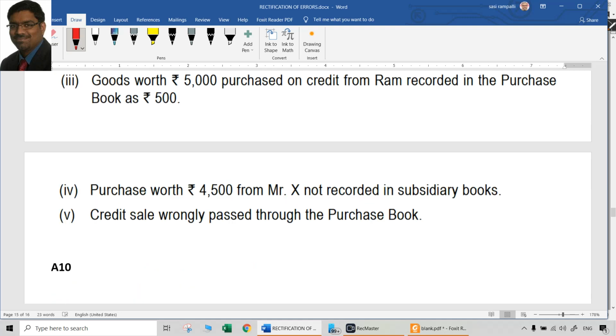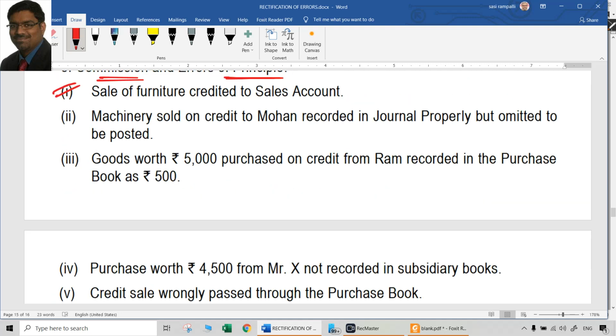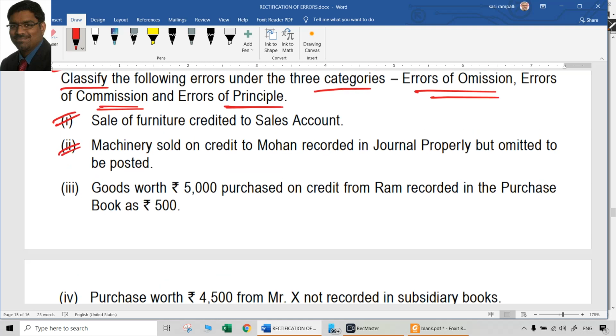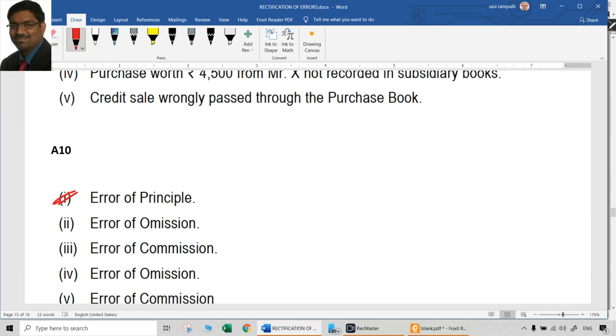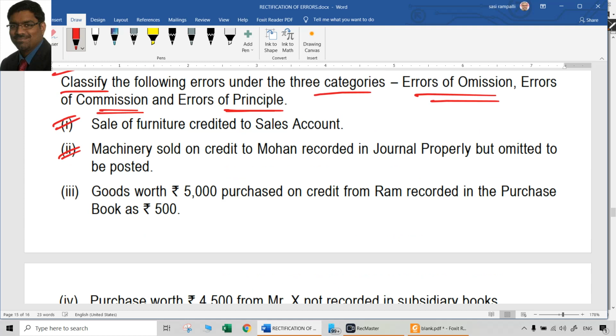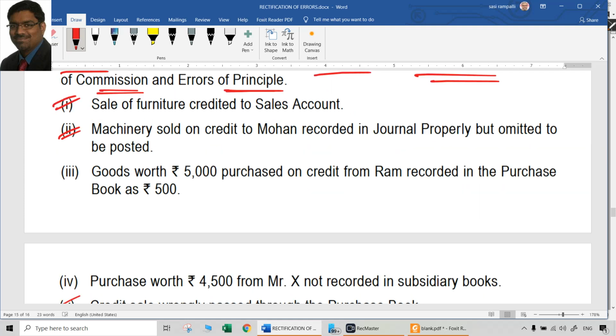Error of principle, which is a capital receipt considered as a revenue receipt. It is a capital receipt because it is sale of furniture, unnecessarily considered as a revenue receipt. Wrong. Second, machinery sold on credit to Mohan, recorded in the journal properly, but omitted to be posted. So naturally it is an error of omission. The name itself indicates it is omitted to be posted. In the journal you wrote it, but you did not post it, meaning you omitted completely. So that is an error of omission.